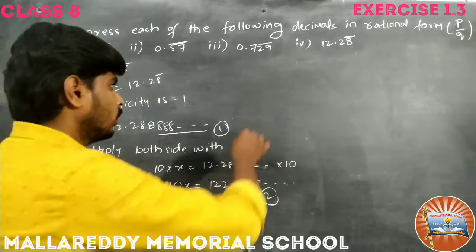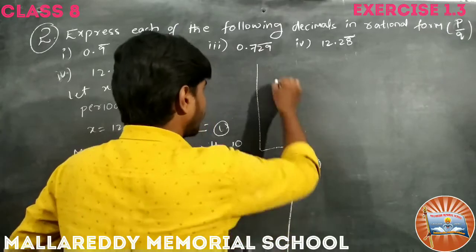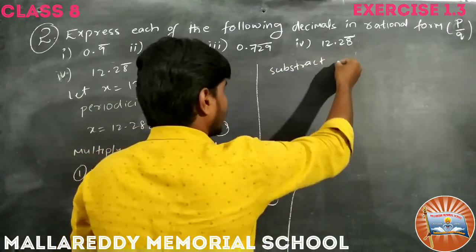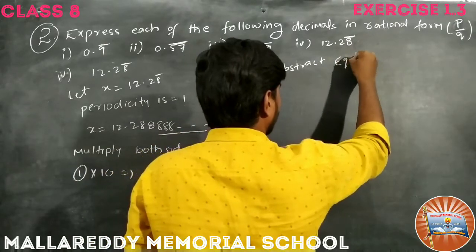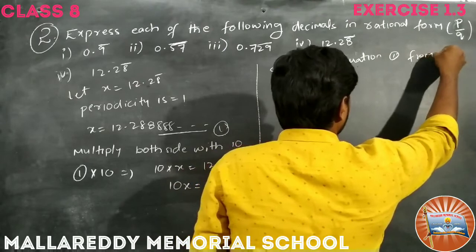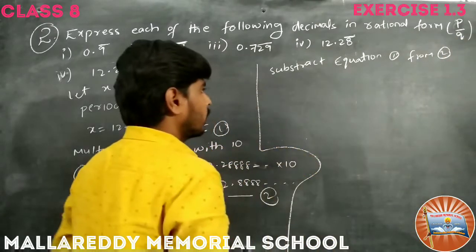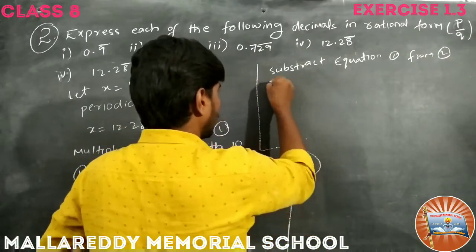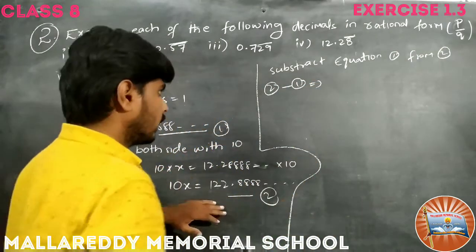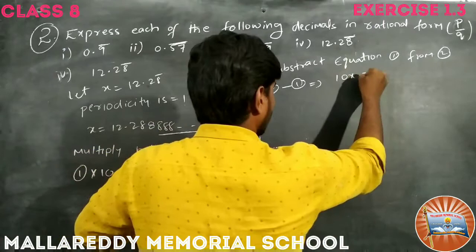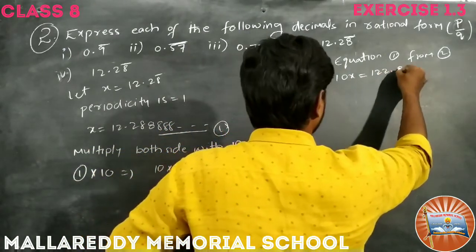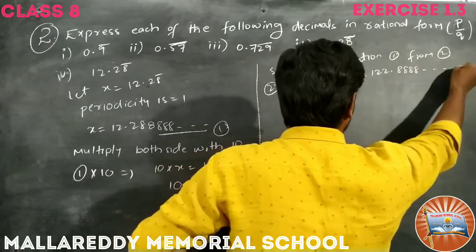Okay, now subtract equation 1 from 2. So what becomes? We are doing here 2 minus 1. What is equation 2? 10x equals 122.888 and so on.